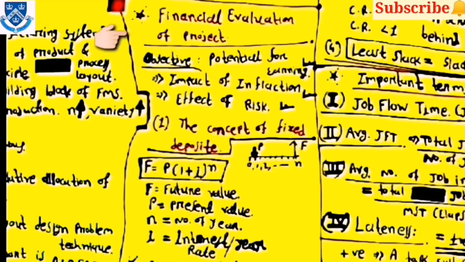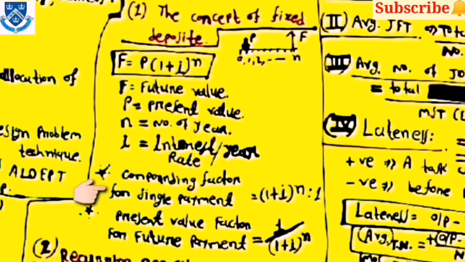Then after some equations for the financial evaluation of project, and the objective of the financial evaluation of project is potential for earning and impact of inflation, then effect of risk. First one is the concept of fixed deposit. For that, the equation will be F equal to P into (1 plus i) raised to n, where F is future value, P is present value, n is number of years, and i is interest rate per year. Then the corresponding factor for single payment is equal to (1 plus i) raised to n.